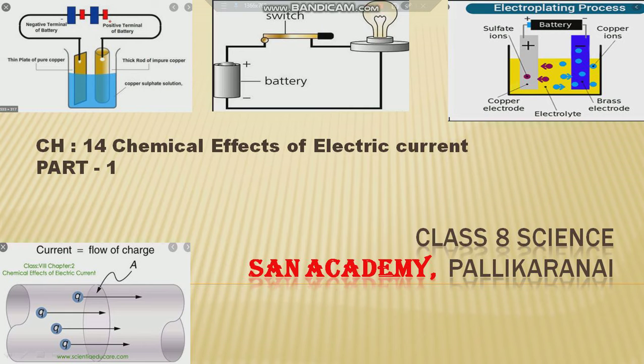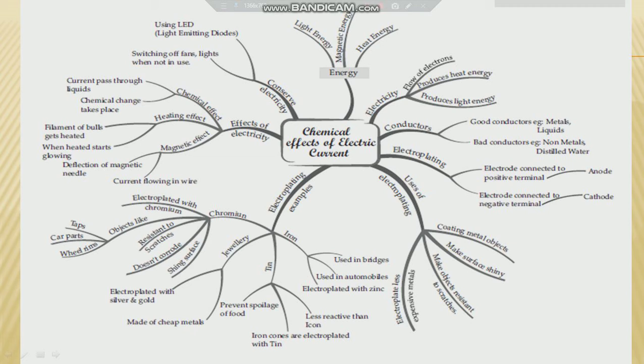So now let us see what all we are going to discuss in this session. First we will be seeing what all we are going to discuss in this particular lesson. So, chemical effects of electric current: we will first discuss the effects of electricity, its chemical effect, heating effect and magnetic effect, and then electroplating examples and uses of electroplating, then electroplating procedures, and what are conductors and the flow of electricity, and finally how the electric current is transformed into electric energy, heat energy, magnetic energy and light energy.